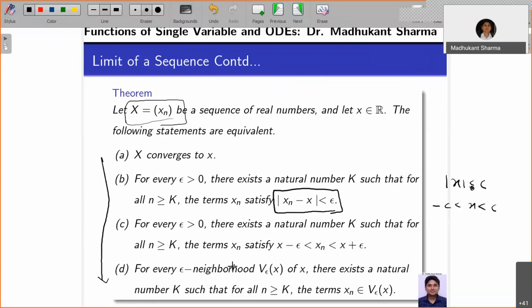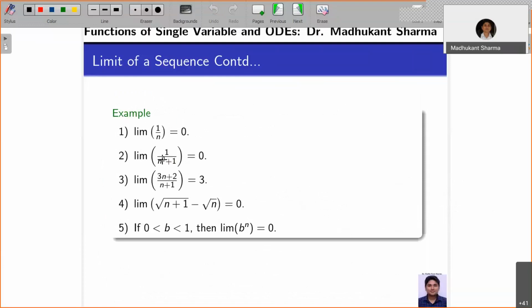Okay, so these are equivalent, so that you can verify. You just follow the definition of what is V epsilon of x, and as I have told you, for this you just open this up and you will get this. Okay, and this is your definition only. Right. Now, these are the examples.